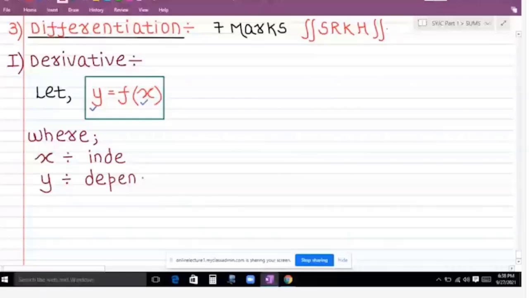So when I use the word, x is the independent variable.